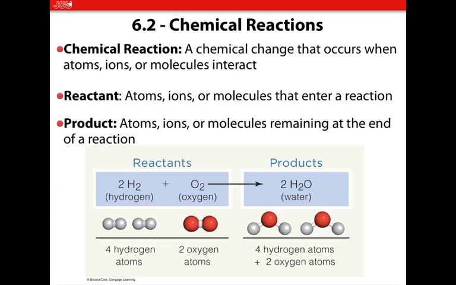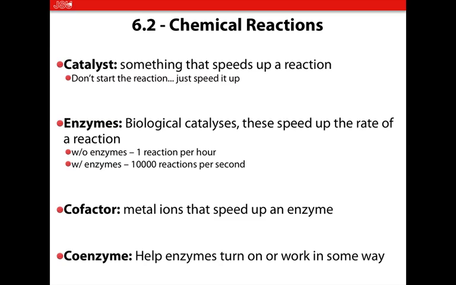Okay, so chemical reactions. You should know what a chemical reaction is, what a reactant is, and what a product is. Now we see this image and it says nothing of the rate, how fast this happens. It just shows us that it is happening. Enzymes are usually proteins, sometimes RNA, but these are going to speed this reaction up.